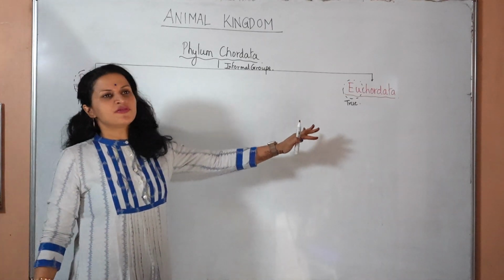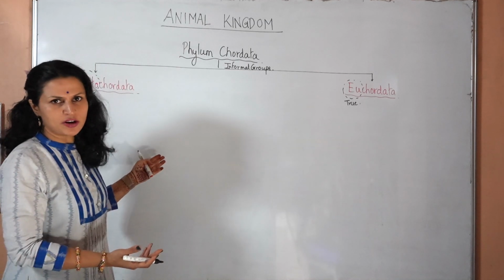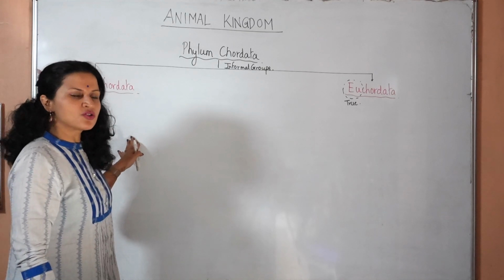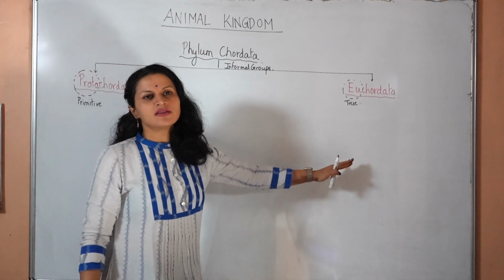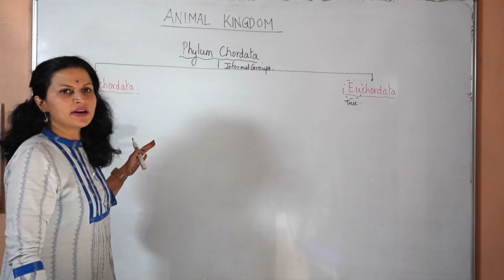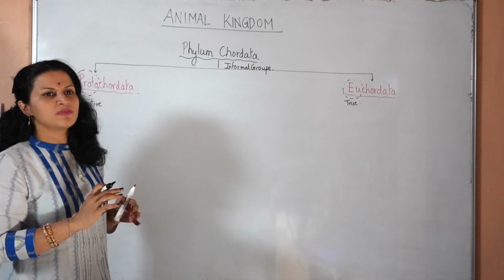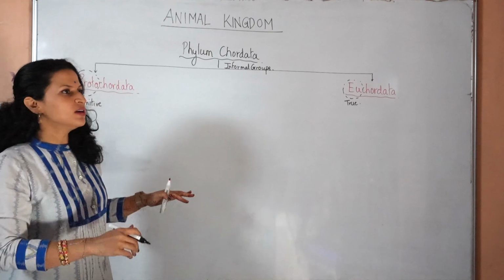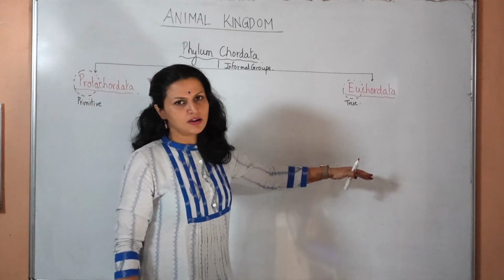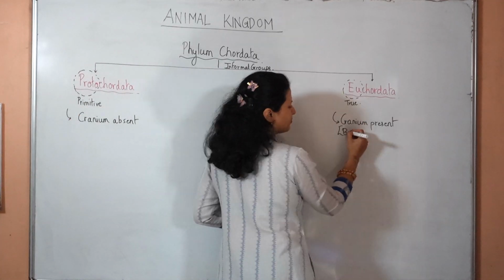There are a number of differences between the primitive chordates and the true chordates. Both of them will have the notochord since they are both chordates. But in the protochordates, the notochord remains as notochord itself. But in the euchordates, the notochord gets replaced by a vertebral column. Apart from that, the protochordates do not have a cranium. You know cranium, the brain box inside which the brain is present. That is called the cranium. The protochordates do not have a cranium, but the euchordates have a cranium. So we can write as cranium absent, cranium present, the brain box.